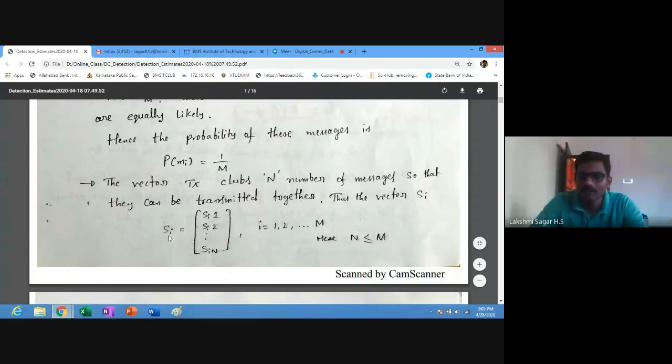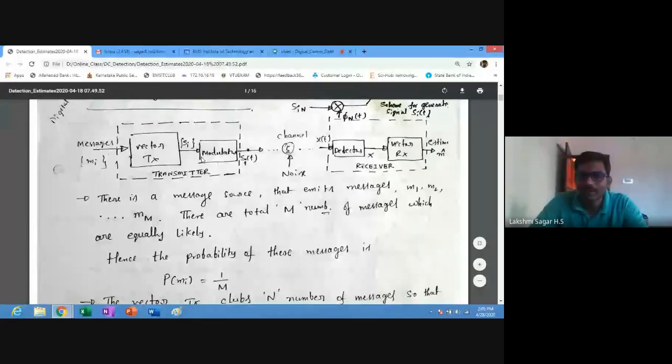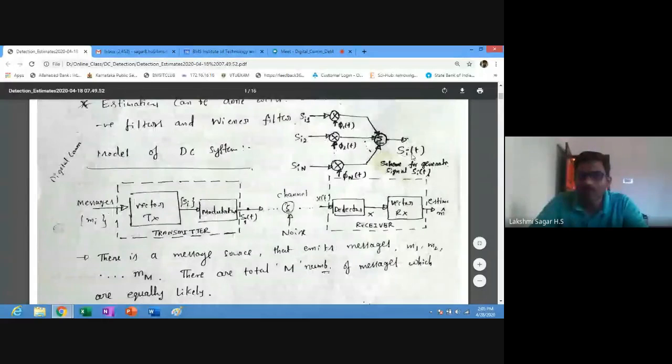Here i varies from 1 to M, and j varies from 1 to N. Always remember that N may be less than or equal to M, but N cannot be greater than M. The probability of each message is 1 by M. The modulator generates si of t, the modulated signal.